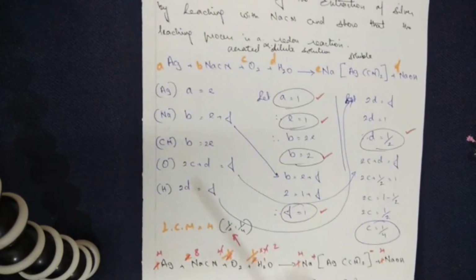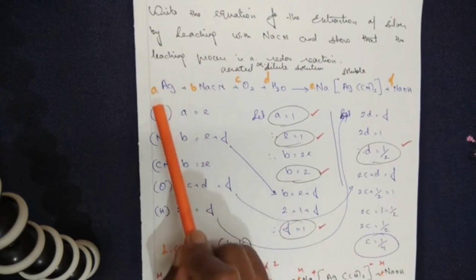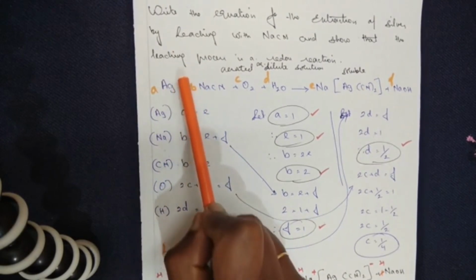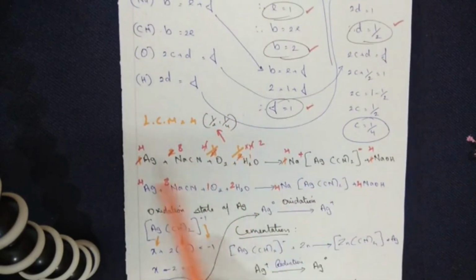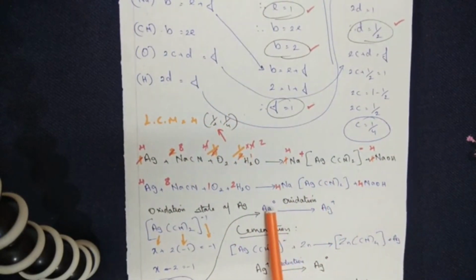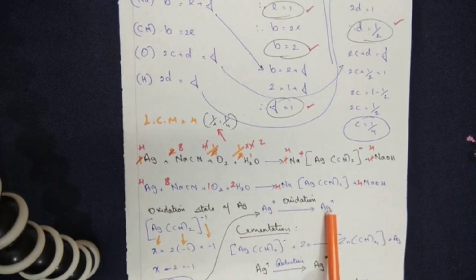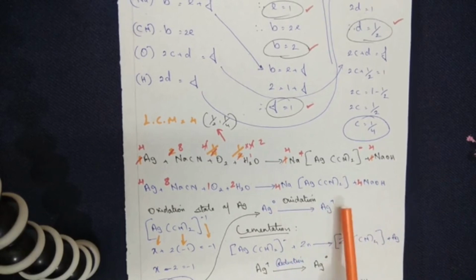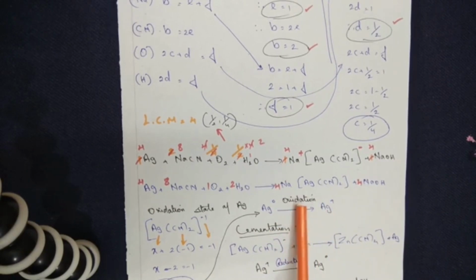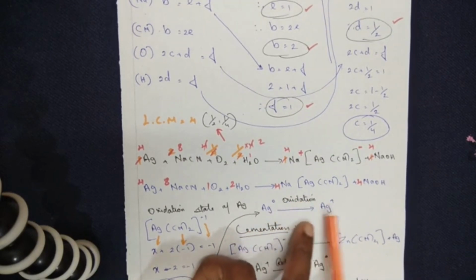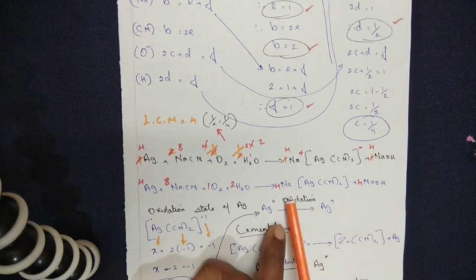Please come back with me. Initially, I had taken pure silver. Here also, elemental silver, oxidation state is 0. After going through the reaction, silver which was in the 0 oxidation state has become plus. What does the plus sign talk about? It's running short of 1 electron. So what has taken place in between? Oxidation has taken place. Silver from the elemental state has gone up to the silver plus state, meaning oxidation.